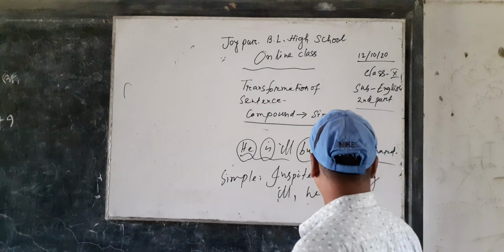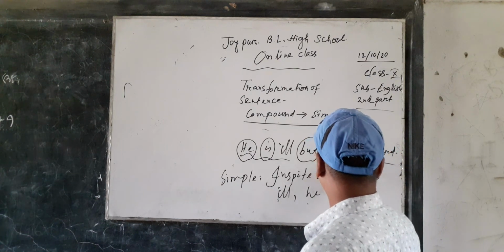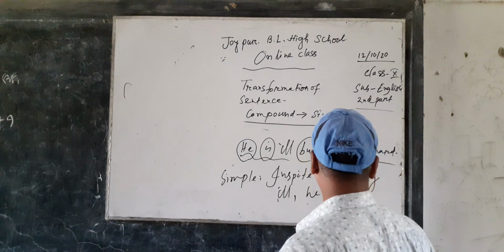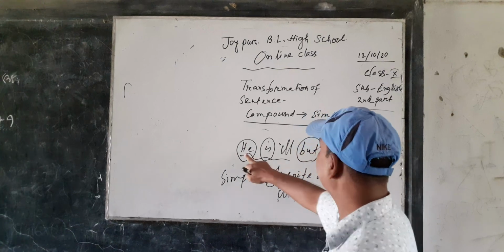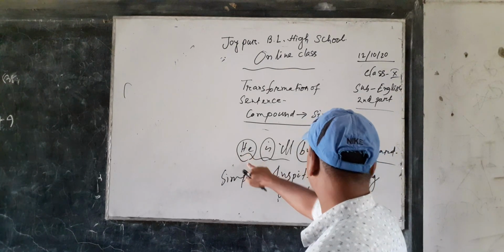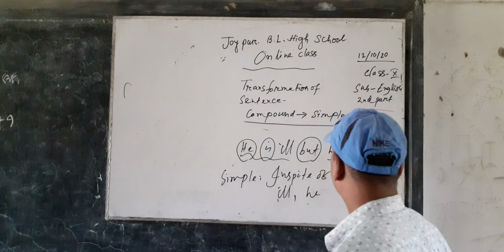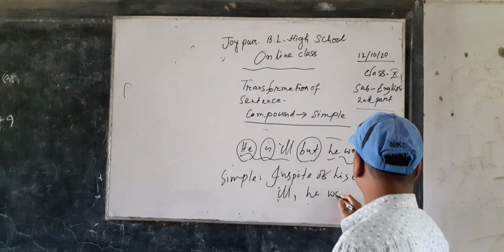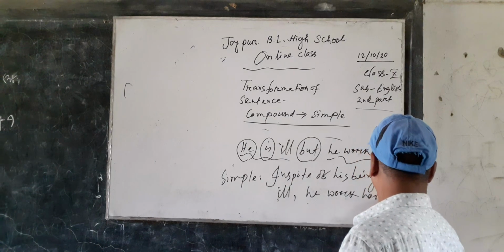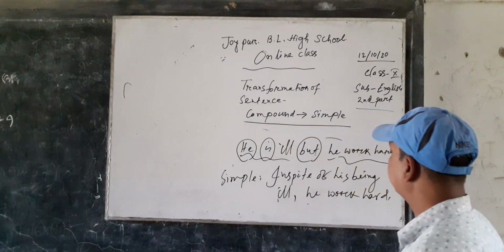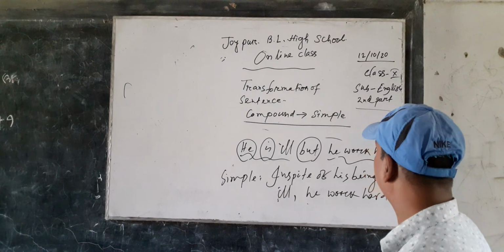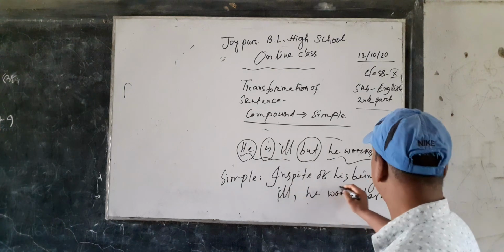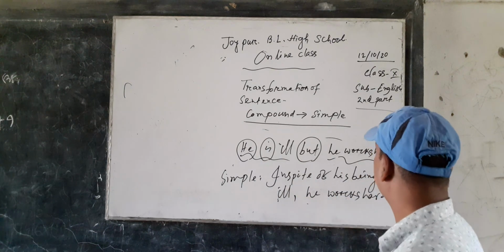Then the second clause, if there is a subject, must be written without changing anything, but if there is no subject, the subject of the first clause must be written after omitting but, after the comma. So the simple form of he is ill but he works hard is: in spite of his being ill, he works hard.